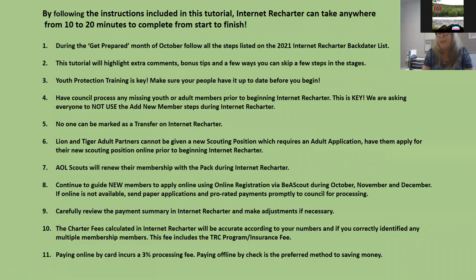So how do you get Internet Recharter done in 10 to 20 minutes? Well, you get prepared during the month of October. You make sure that all your adults have current youth protection training. You want to review your roster. Where do I find a roster? You can find it in Member Manager on my.scouting.org, or you can find it in Scout Book. Review it, look for missing youth, missing adults, get them registered, turn in their applications.